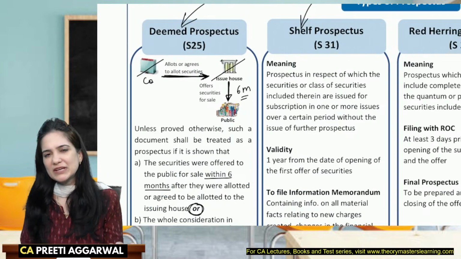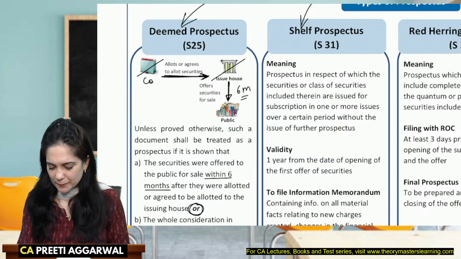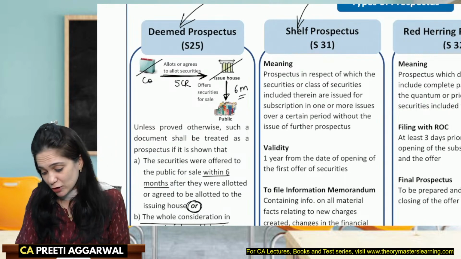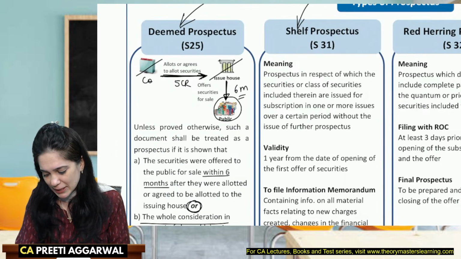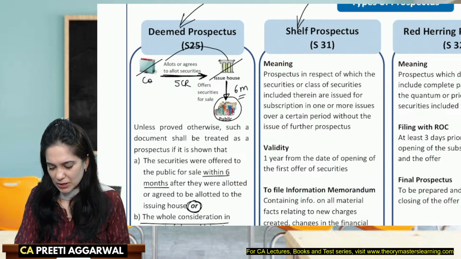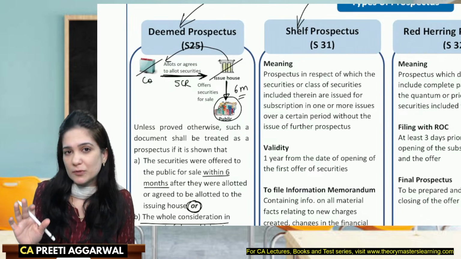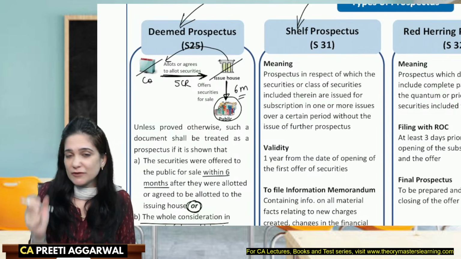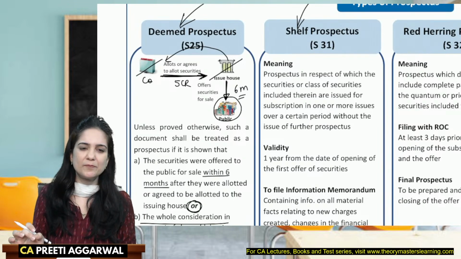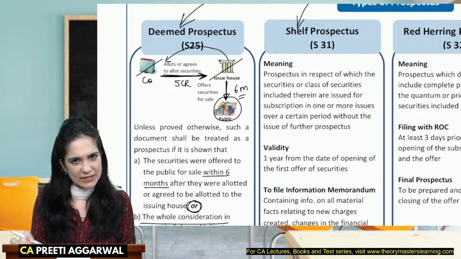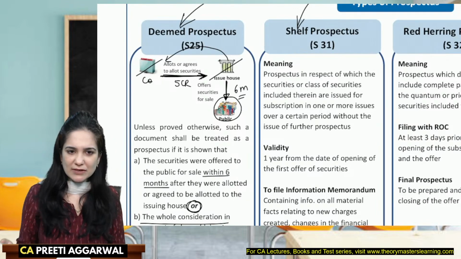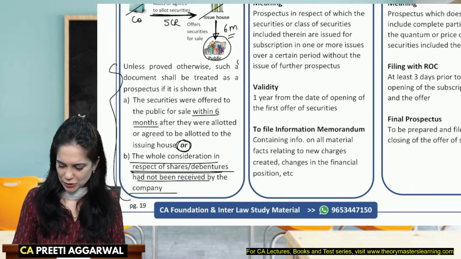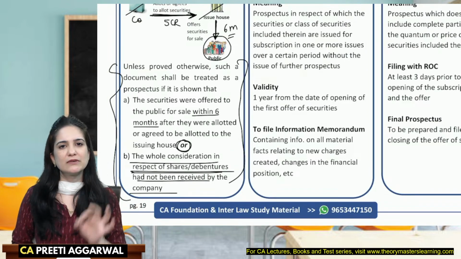It was a well-planned activity. They were not buying shares. Let's say the company allotted shares of 5 crore rupees. Now, issue house will not spend its own 5 crore rupees. They will offer the shares to the public. When they get money, they will keep their commission and pay the remaining to the company. It means the company is not going to receive the money immediately on allotment. It is going to receive later when the issue house actually offers the shares to the public, when it gets money from the public. This is a well-planned business activity. You are trying to cheat us. Whatever document that you are using, that will be considered as if it is a prospectus issued by the company. See, we can come to know from your intentions that you are just trying to avoid the issue of prospectus.